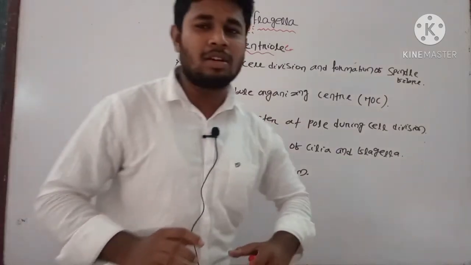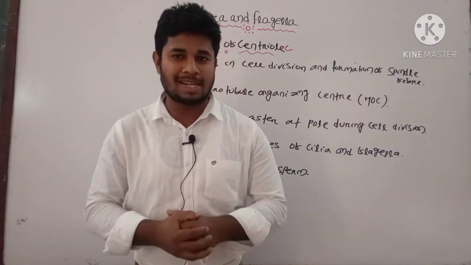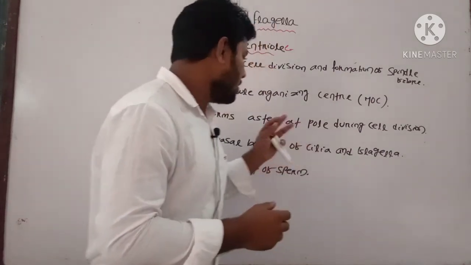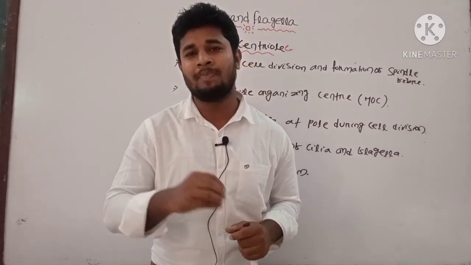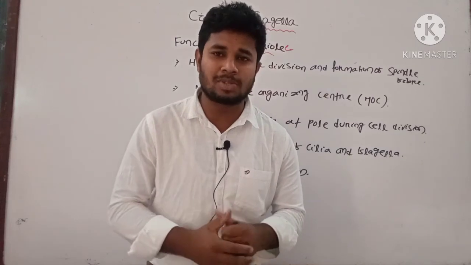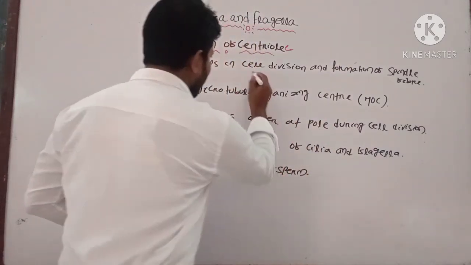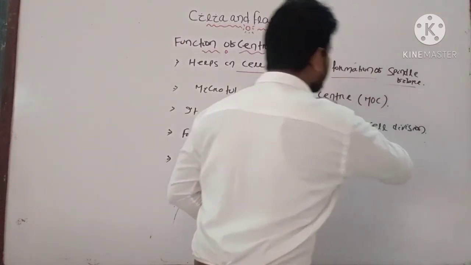We have seen the structure of the centrosome. It mainly consists of two centrioles, which is known as your diplosome. The main function of the centriole is to provide support to the growing cell, and it mainly helps in the cell division process. It mainly helps in cell division and the formation of spindle fibers.